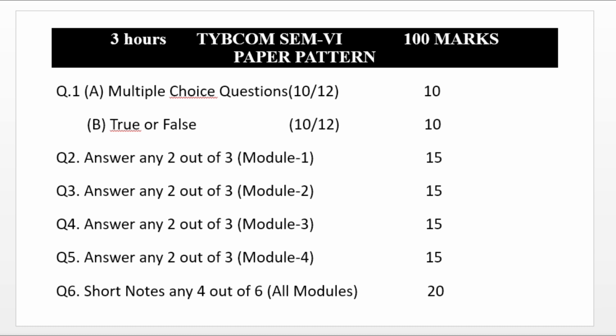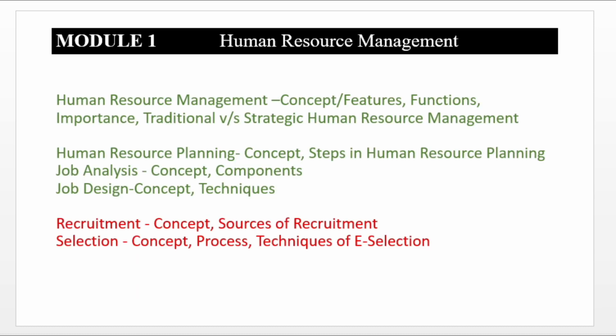Now, let's begin with what to study under each module, students. These are my suggestions to you. There is no need to read all 3 sections under each chapter. If you do any 2 sections under each chapter, you can easily attempt the descriptive type questions from 2 to 5.